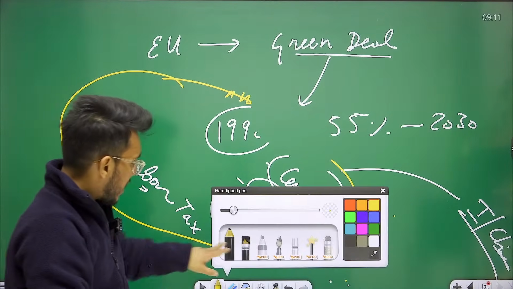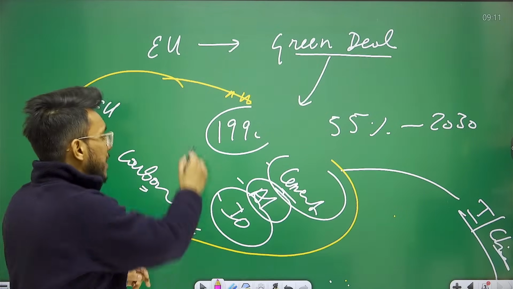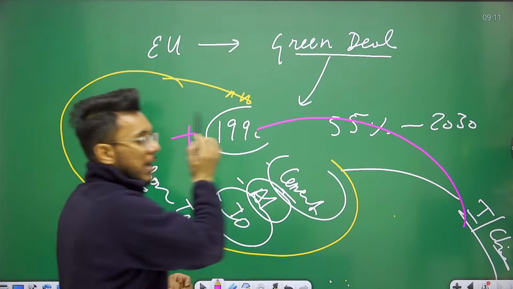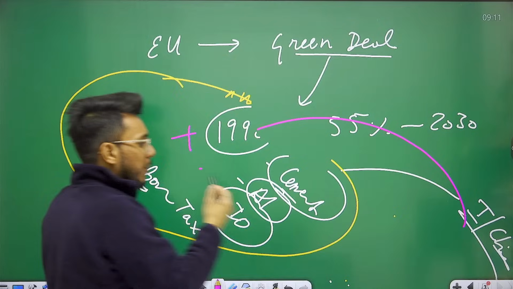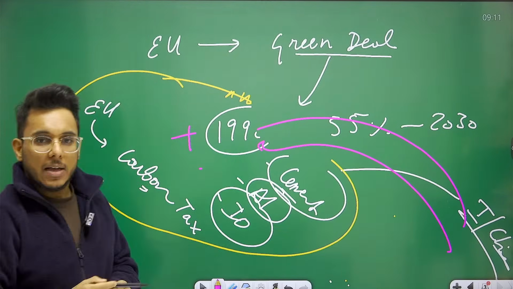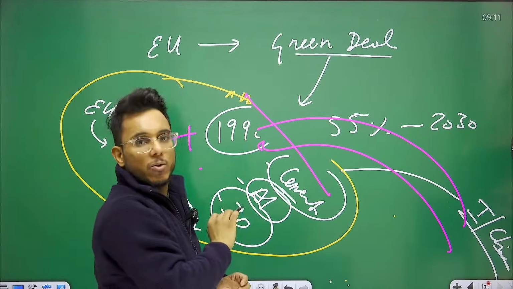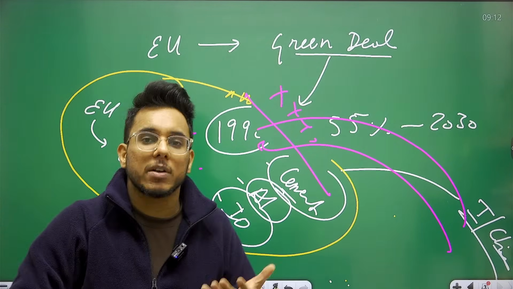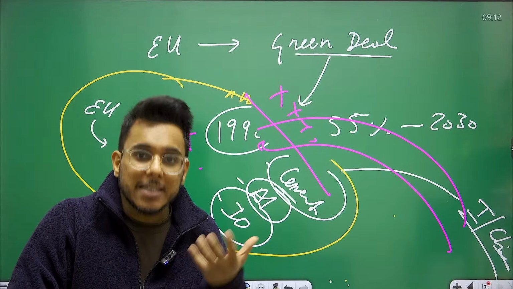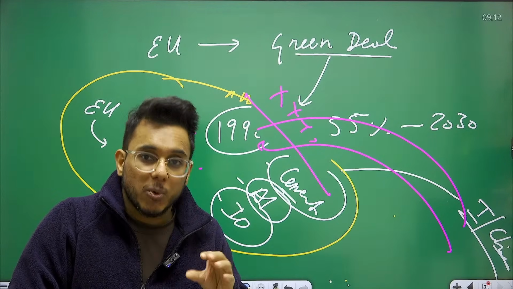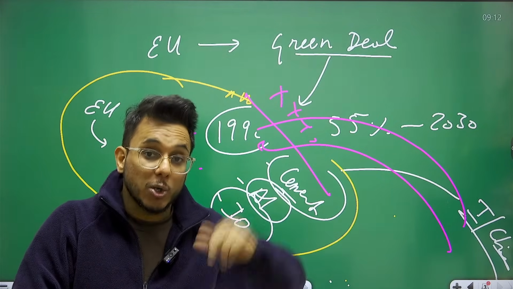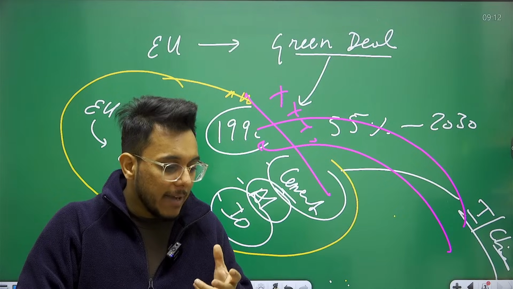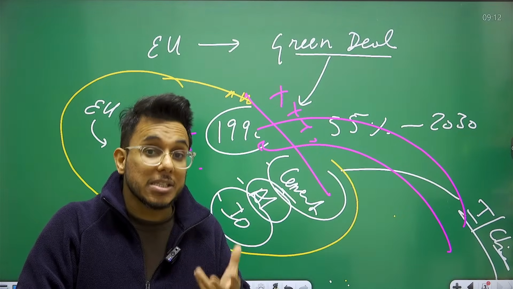For example, earlier making cement in the European Union was expensive because of the carbon tax. So what were they doing? They were importing cement directly from India. They were importing aluminium directly from India. Now, as these products enter the European Union, a carbon tax will be imposed. So if carbon tax is imposed, what will happen? India's competitiveness will go away. Today, India's products were cheap because this carbon tax was not there. But tomorrow when the carbon tax comes, India's products will lose that competitiveness. Therefore, developing countries such as India and China are protesting against this particular step.